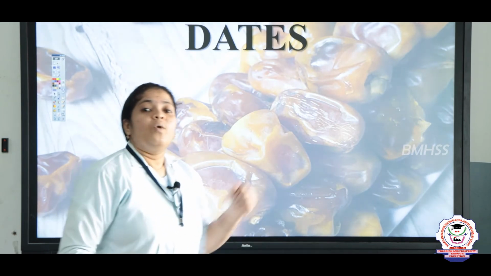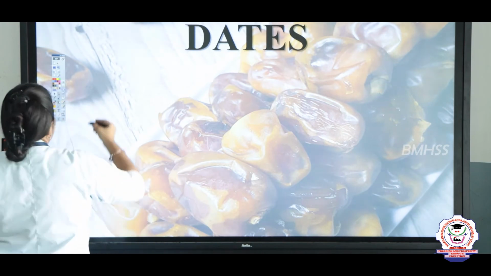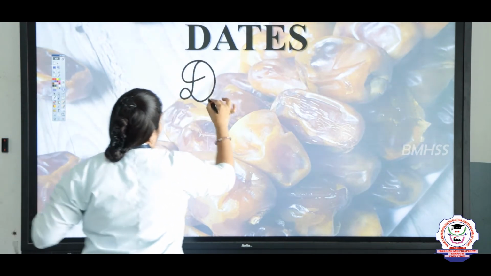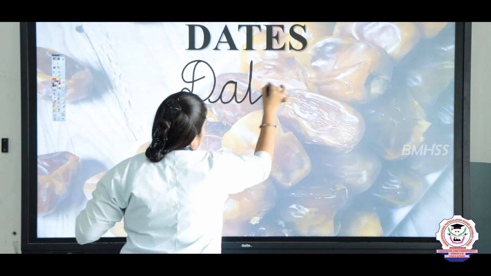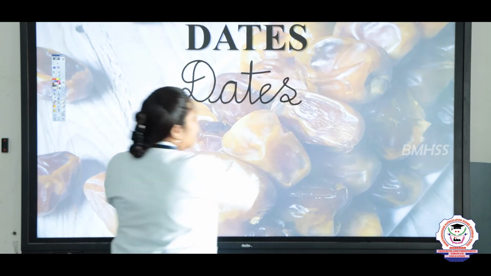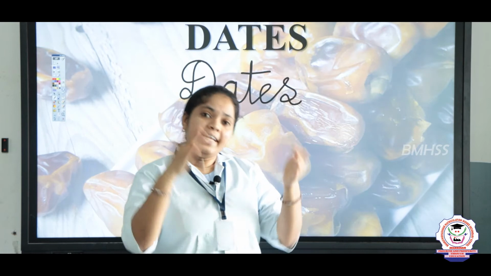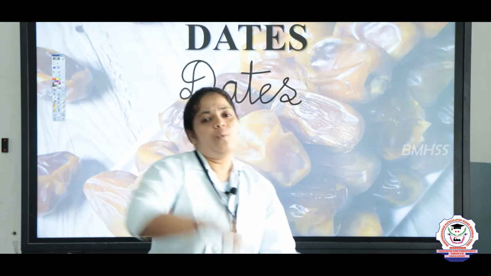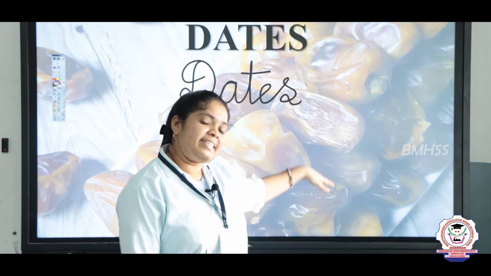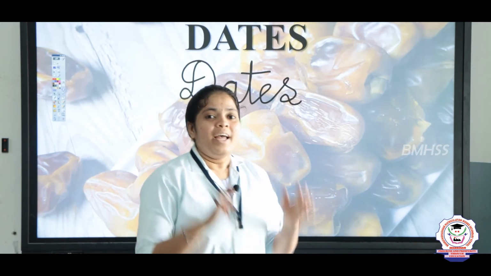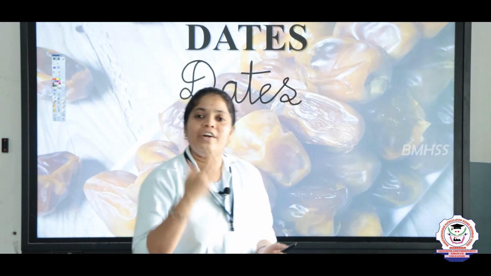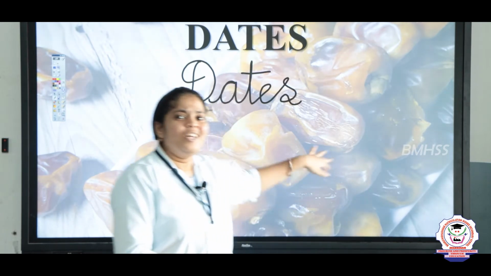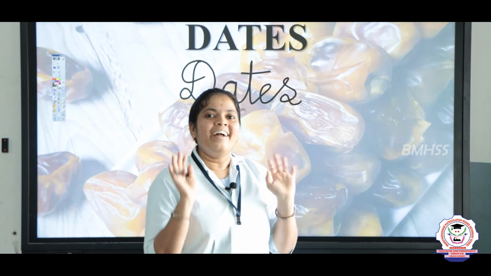Next, what is this one? D-A-T-E-S. Dates. Do you know what type of fruit this is? In the single itself, it has subdivided into 2. One is fleshy, another one is dry fruit. Yes, right? This belongs to dry fruit. We can divide the single fruit into 2, one fleshy and one dry. So the dates come under dry fruit.